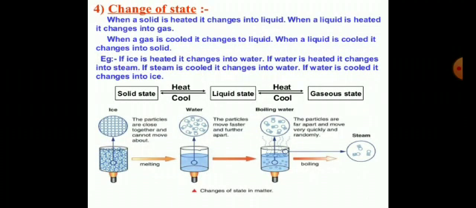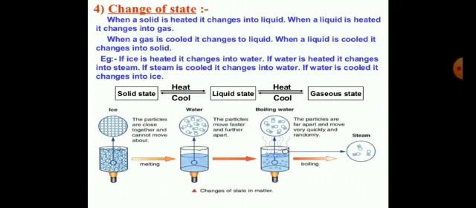Now, is it possible that we can change their states? Yes, it's very simple. We have a simple example of ice. It's a solid state. The other one is water, which is liquid state.